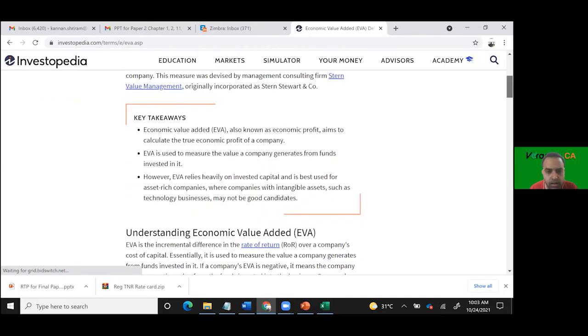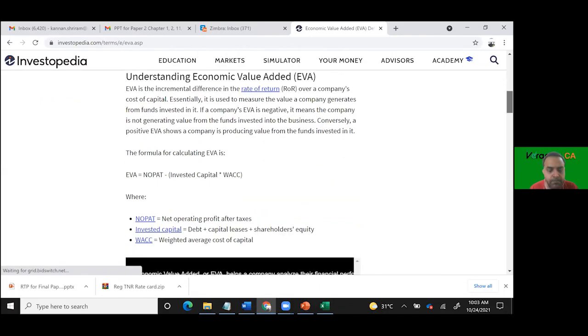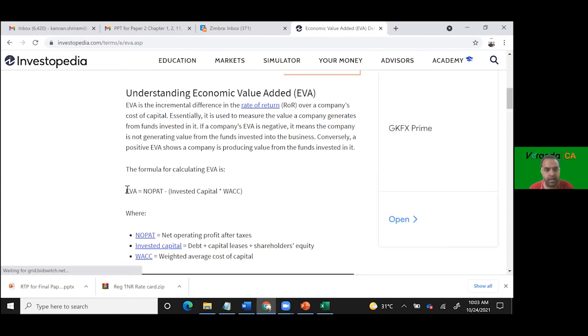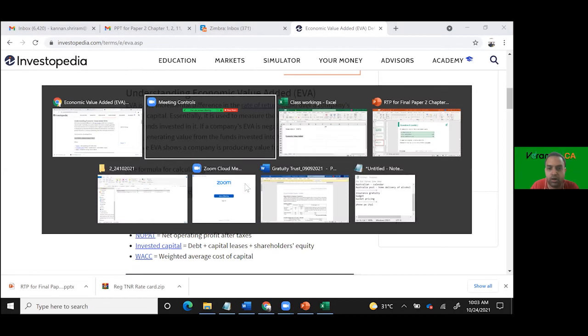There was a good article about EVA. Can you see my screen? The formula. With that formula, can you please explain what is economic value added? What is your understanding on this?